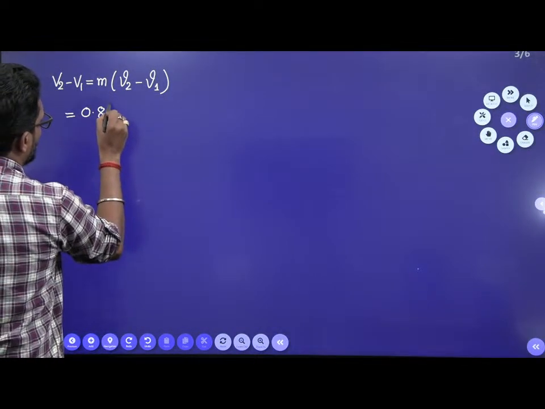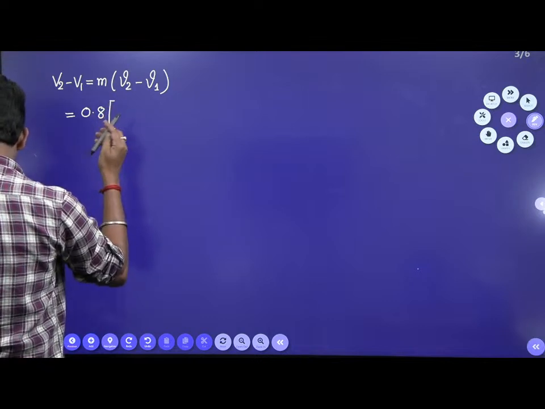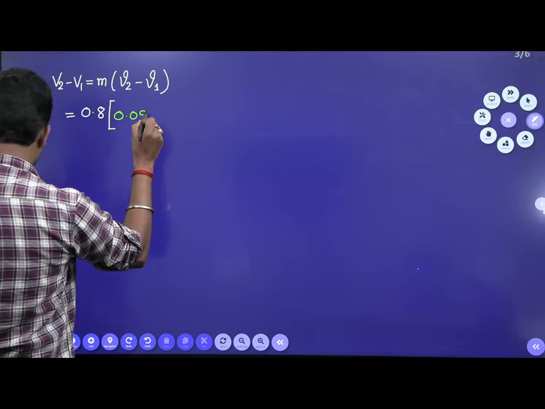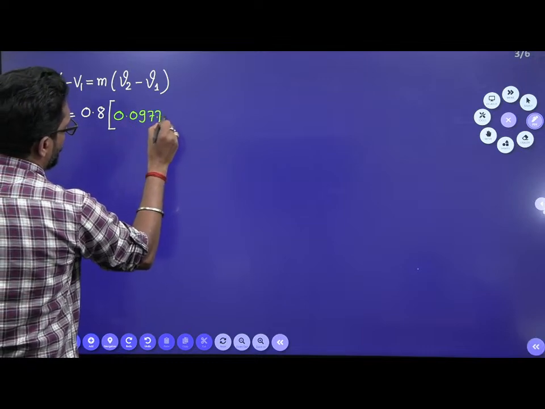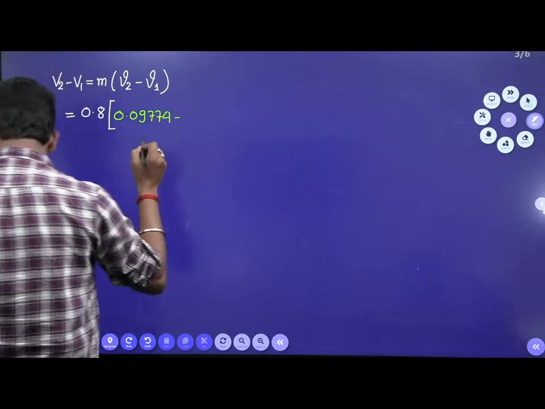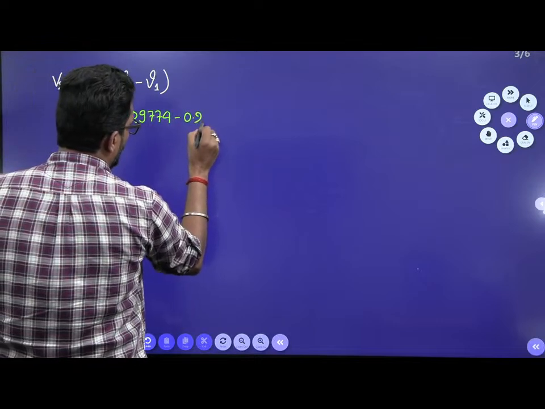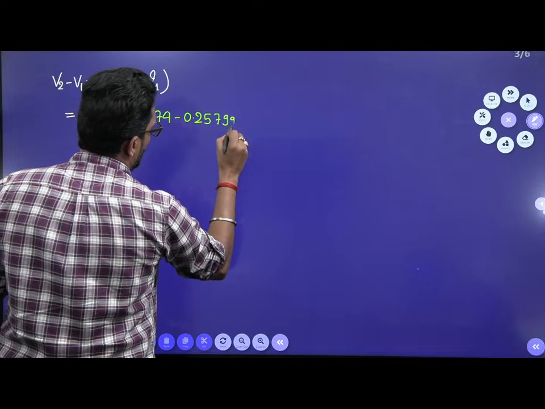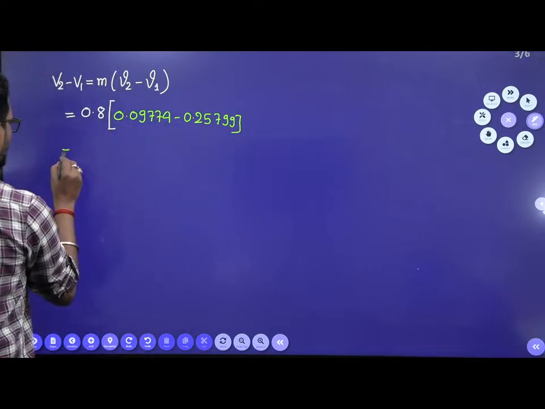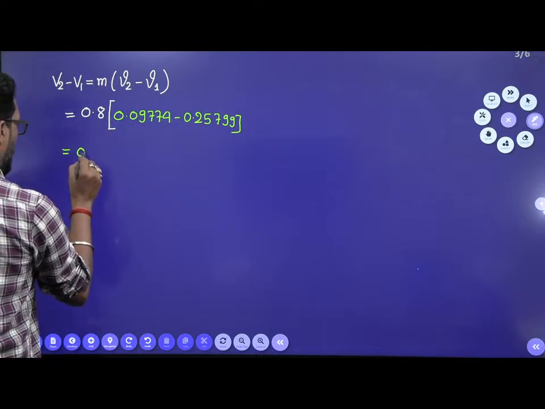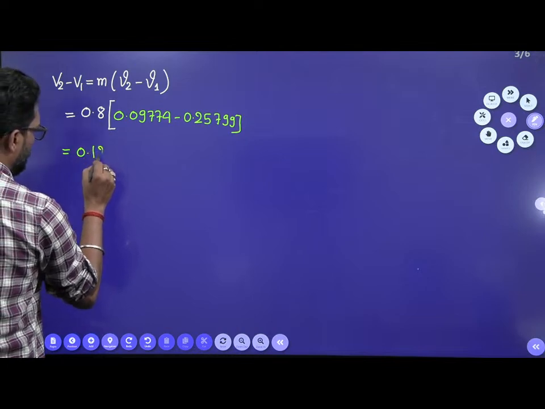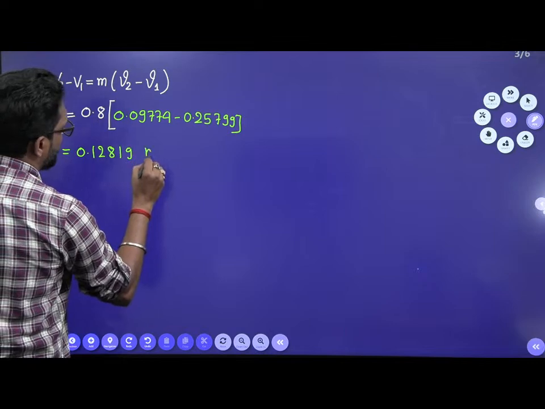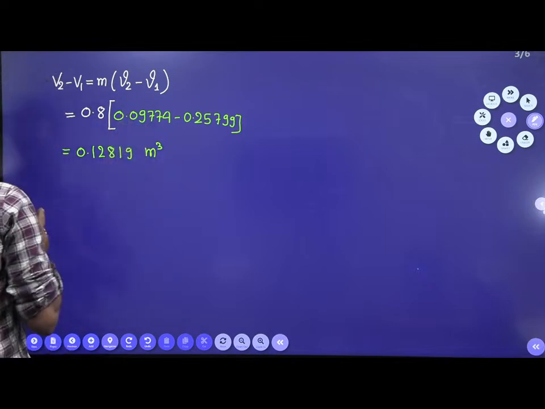V2 is 0.09774 minus the specific volume of 1, 0.25799. If you calculate, this value is 0.12819 meter cube.